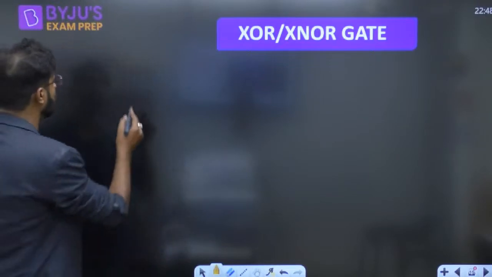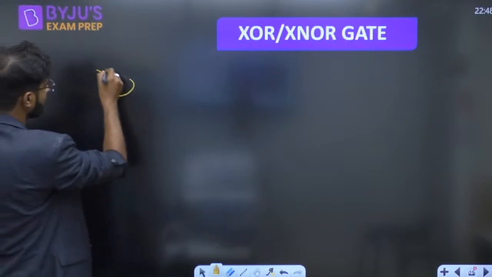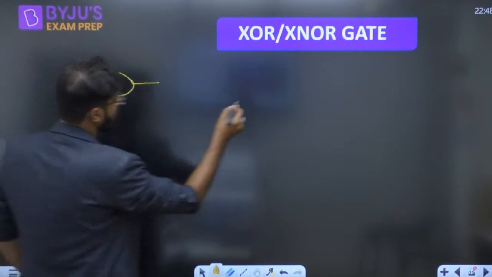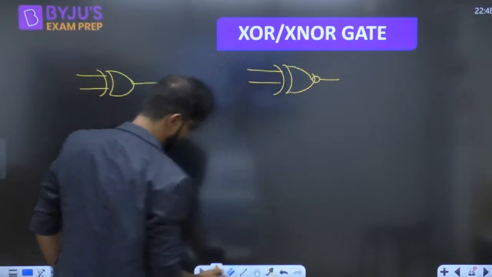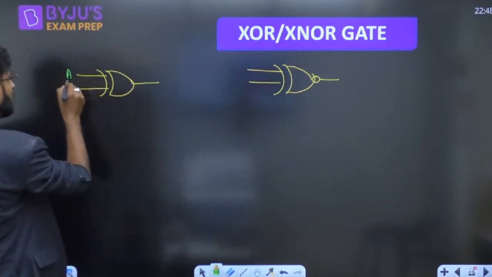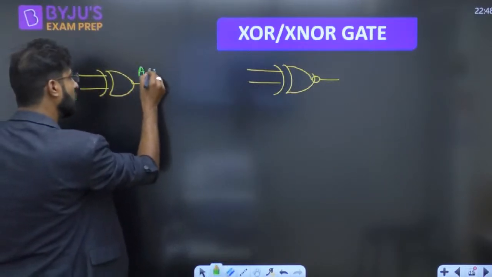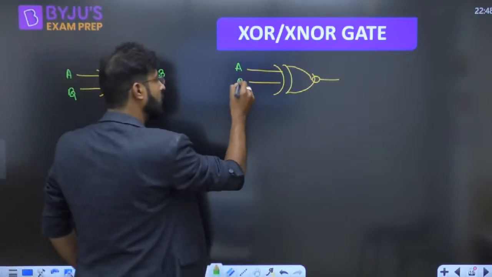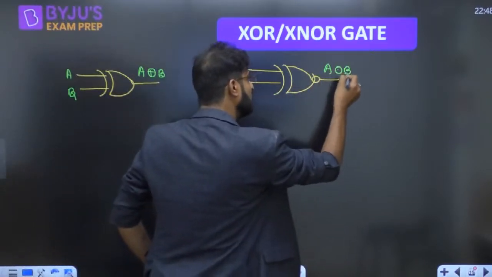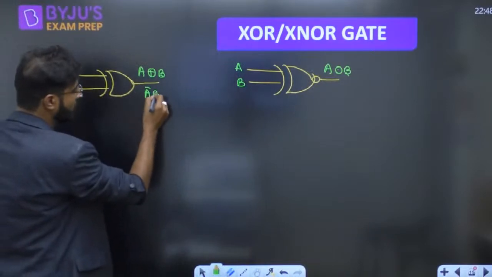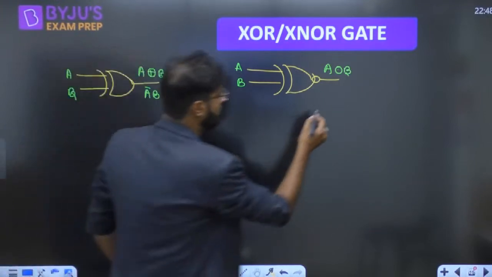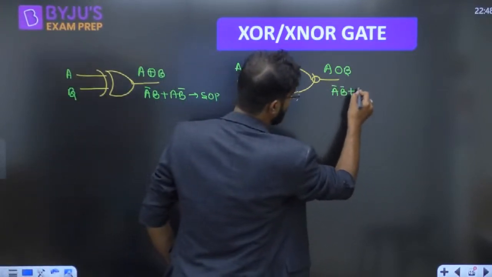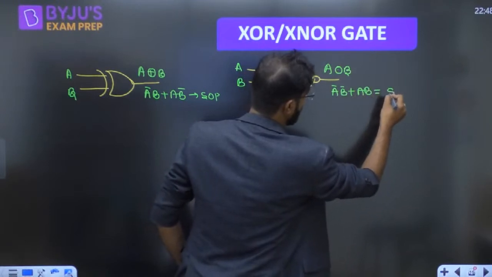Acha. Now let me give you the brief idea about the XOR gate also. So how is the XOR gate looking? Everyone, this is called the XOR gate, and this one is just the XNOR gate. If you want to write, this is A, this is B. So we can write this one as A XOR B, and this one as A XNOR B. Here we can write A bar B plus A B bar in SOP form. Here, A bar B bar plus AB, into SOP form.